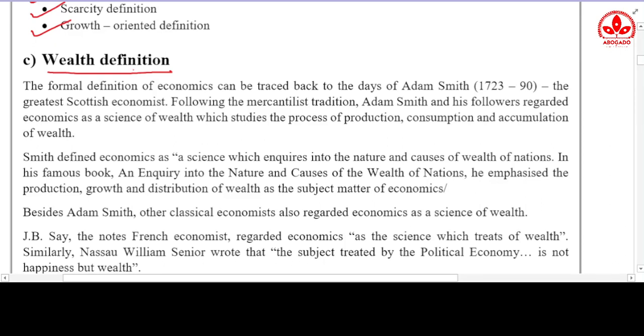So basically the first definition which was given to economics was the wealth definition, and it was given by Adam Smith. I want to tell you all that Adam Smith is the most important economist and the most famous economist you can hear of. The work which he has done is also very important in economics. So the first definition to explain what economics is was the wealth definition, given by Adam Smith.